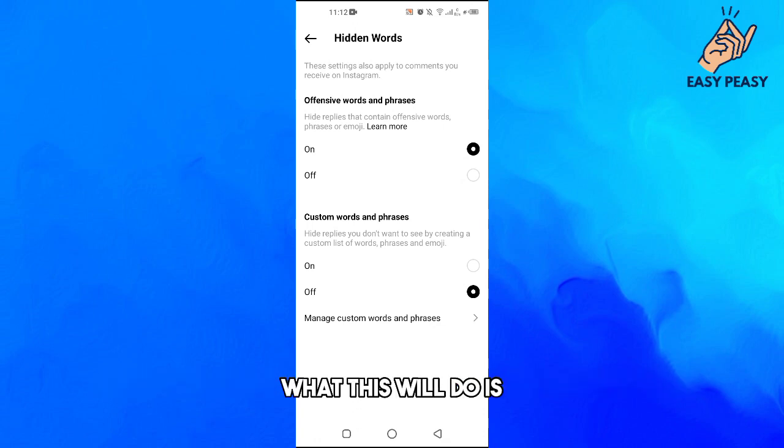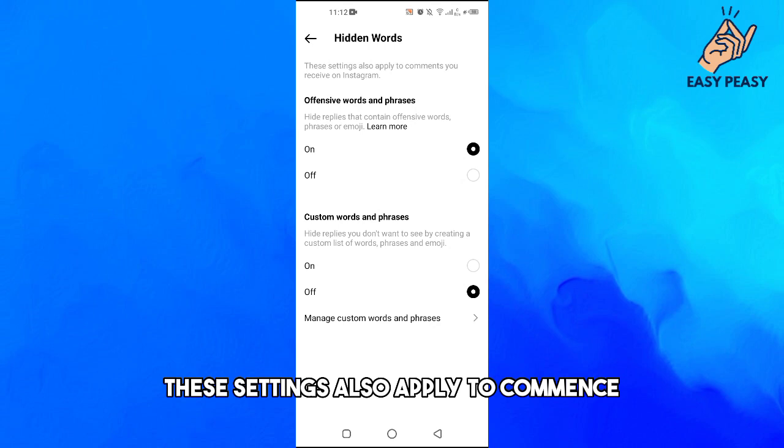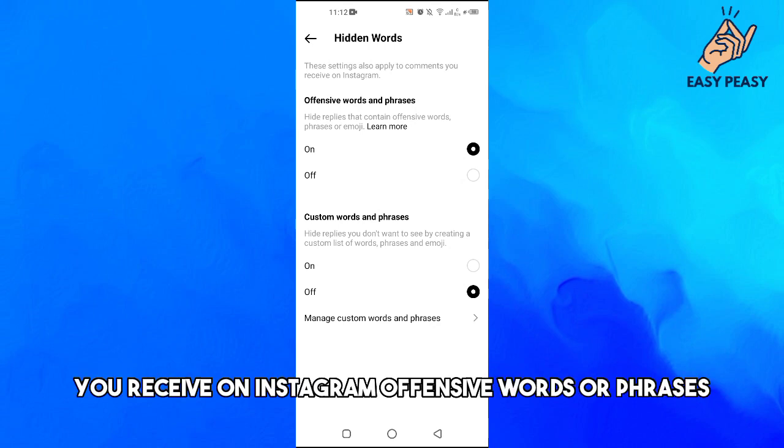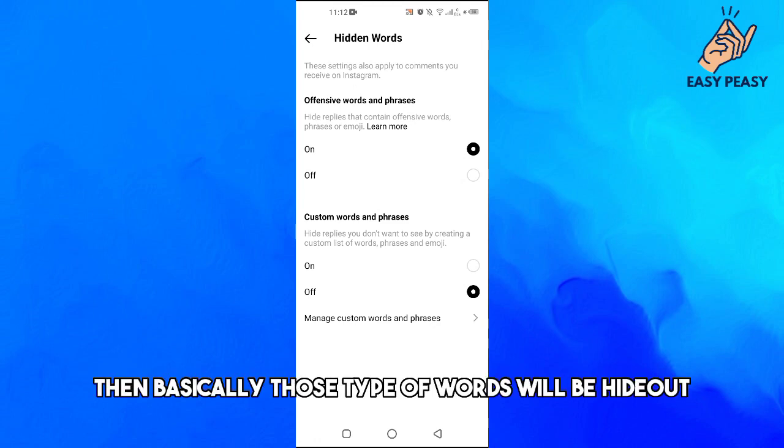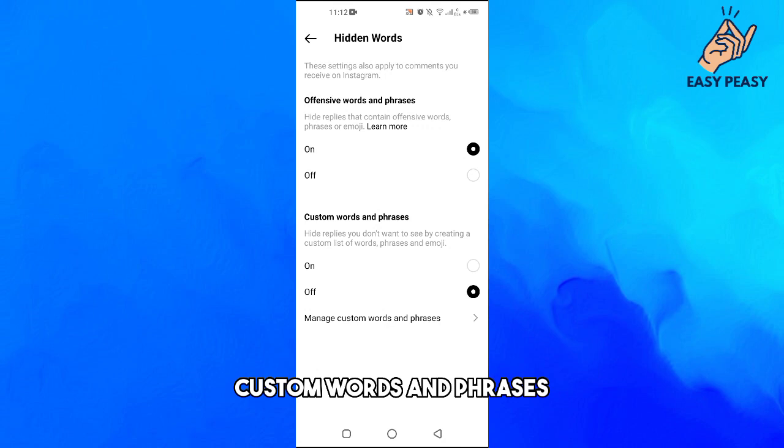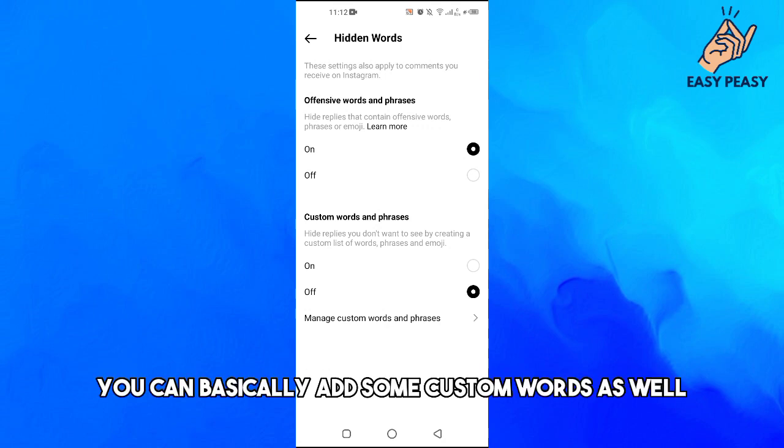What this will do is these settings also apply to comments you receive on Instagram, offensive words or phrases. If you turn it on, then those types of words will be hidden. Custom words and phrases: you can add some custom words as well.